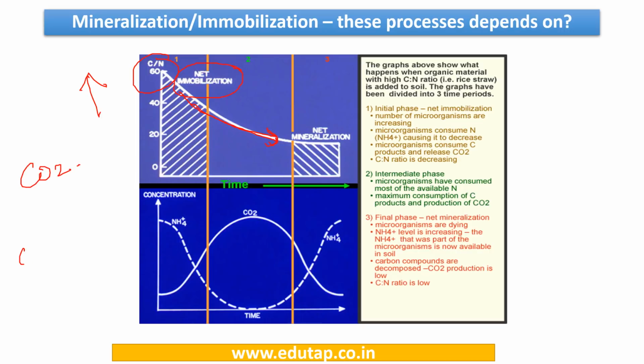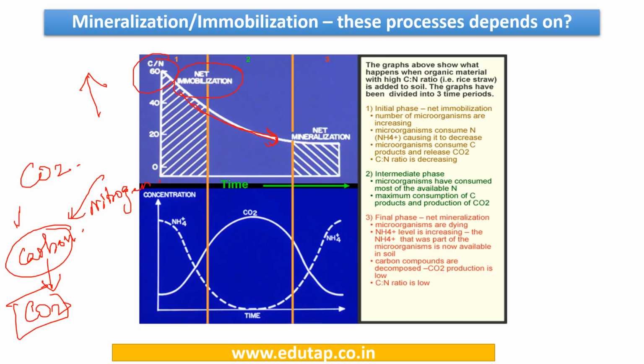So the carbon is present, microorganisms are utilizing nitrogen to decompose this carbon, and then they are releasing carbon dioxide. So automatically the carbon is getting reduced. So when we start with a high C to N ratio, ultimately the ratio is going to get reduced.